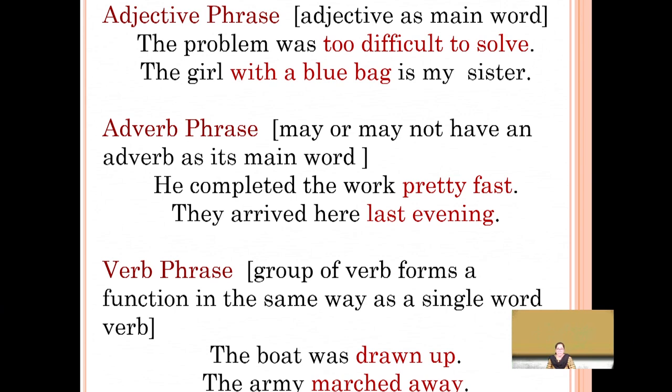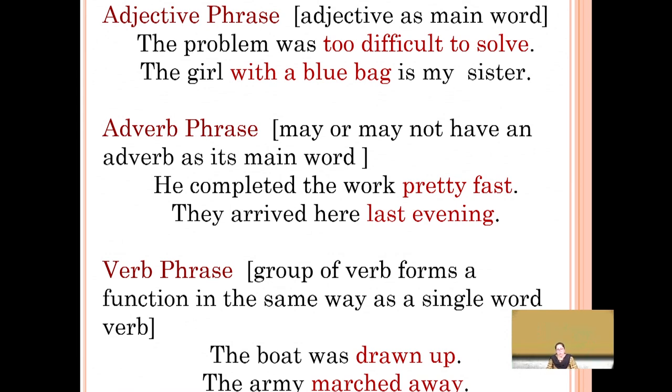Adverb phrases may or may not have an adverb as the main word. Here is an example. He completed the work pretty fast. So pretty fast is the adverbial phrase. They arrived here last evening. Last evening is the adverbial phrase.